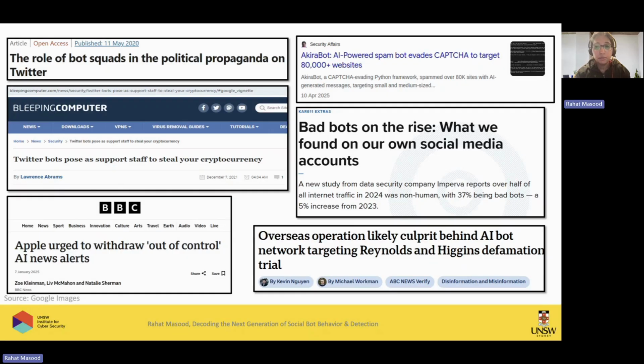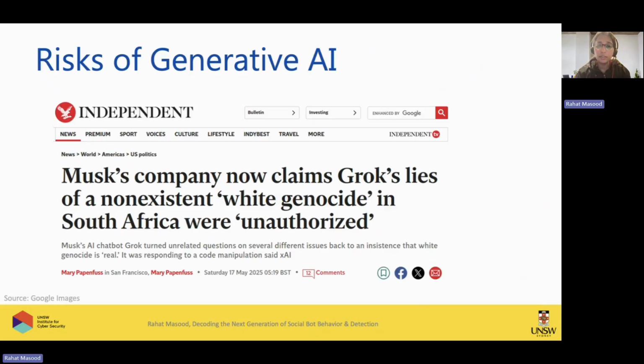So we have seen in the news since 2016 that it's been going on, but this issue has been growing a lot in the last couple of years. And we have also recently seen this year that generative AI is also a risk, because through generative AI you can create social bots, and these social bots can lead to hallucination and misinformation that you cannot control, and can lead to racism, radicalization in the communities, and obviously hate speech.